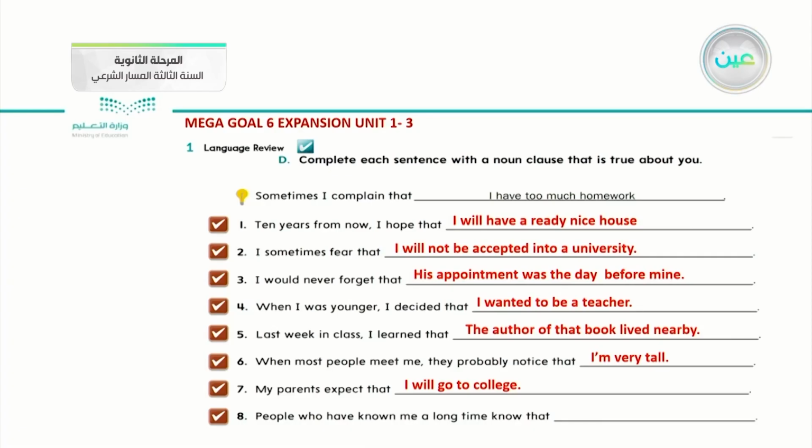People who have known me a long time know that. What do they know about me? I'm very trustworthy. This is the fourth situation that we mentioned before inside the noun clauses from our grammar today. By the end of this exercise, we noticed that some of it applied with the first one: how can we use that?